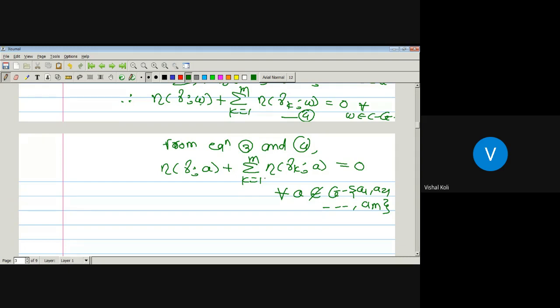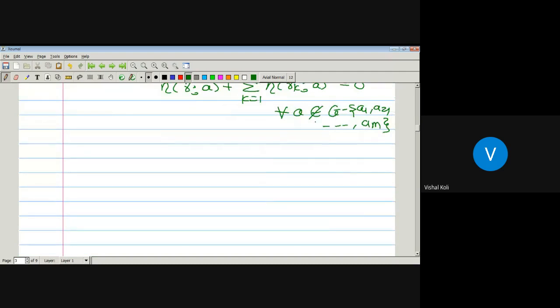we have f is analytic in the set G minus {a1, a2, up to am}, since it is given that f is analytic on G except the points a1, a2, up to am. So as f is analytic in G minus these points, then by Cauchy's theorem, its integral value over the curve gamma will be equal to 0.